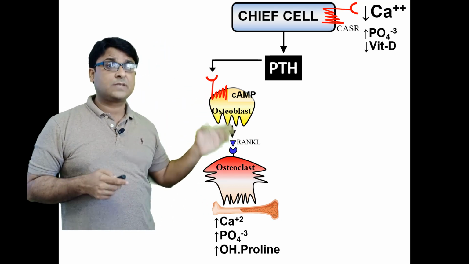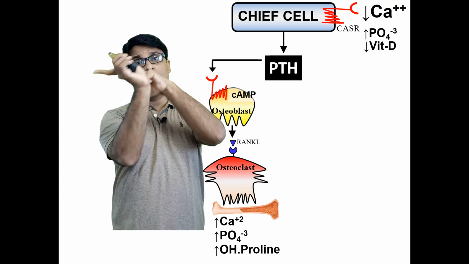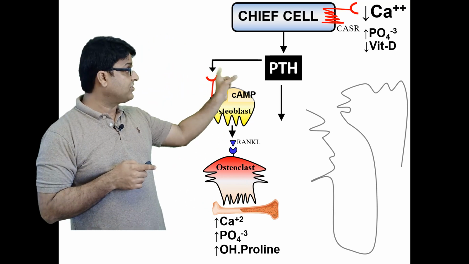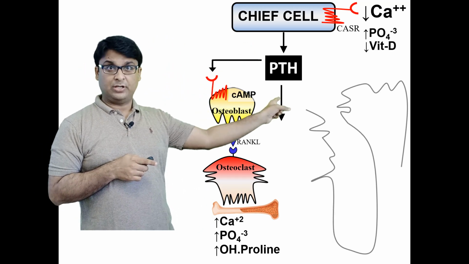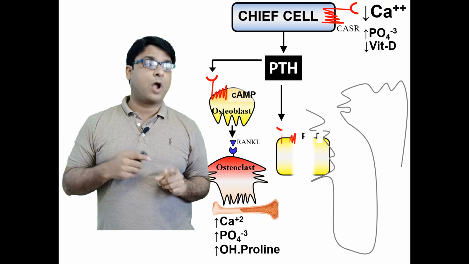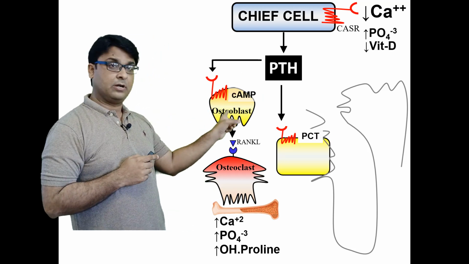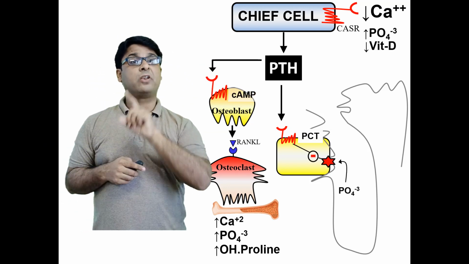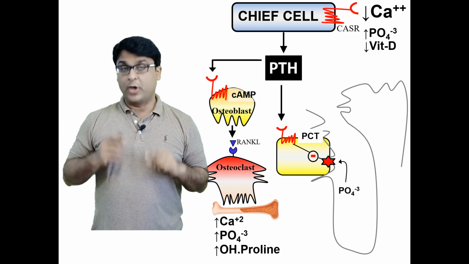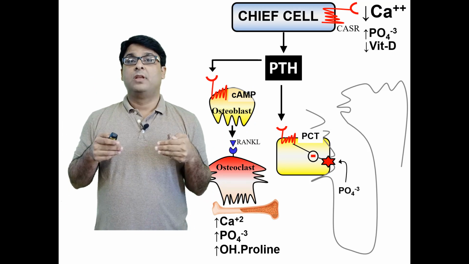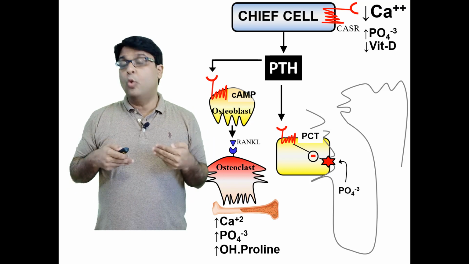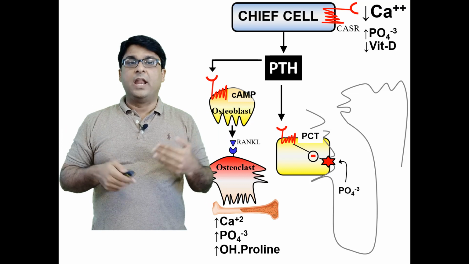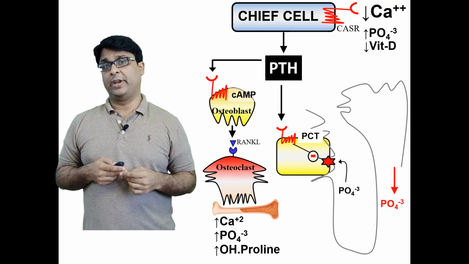Now this calcium, phosphate and hydroxyproline will go into the nephron, which is the next target organ for PTH action. And where does PTH act? Proximal convoluted tubule, which has a receptor. Activation via PTH blocks the phosphate reabsorbing receptor. So as a result, phosphate will not be reabsorbed. And who blocked it? PTH. PTH blocked the absorption of phosphate. Now this phosphate will obviously go into urine.